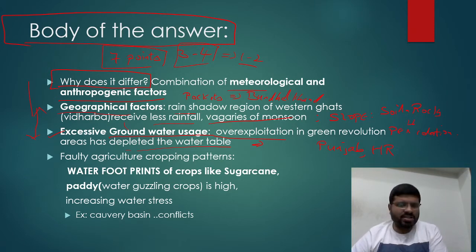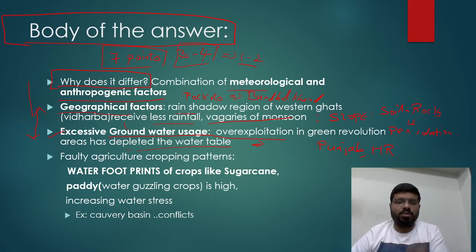Simple point. Why is it so? It is because the Green Revolution requires certain kinds of seeds, fertilizers, and all these things which need more water. Simple point: the inputs needed for the Green Revolution require more water, putting more stress on water. That's it. Then other factors: faulty agriculture cropping patterns.